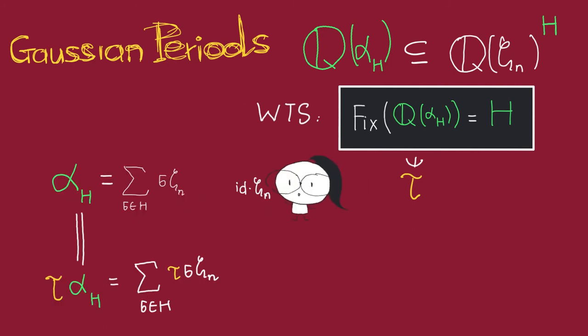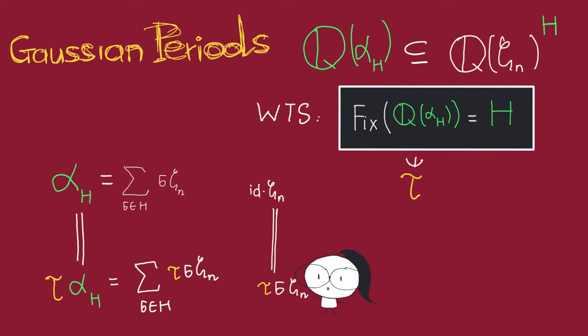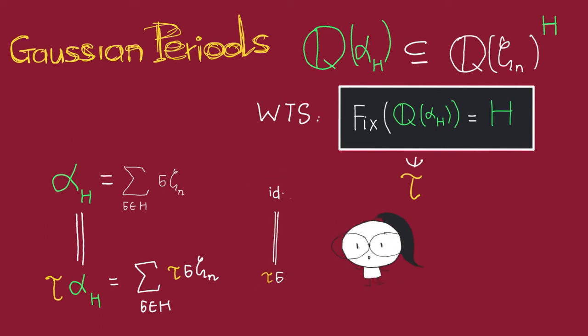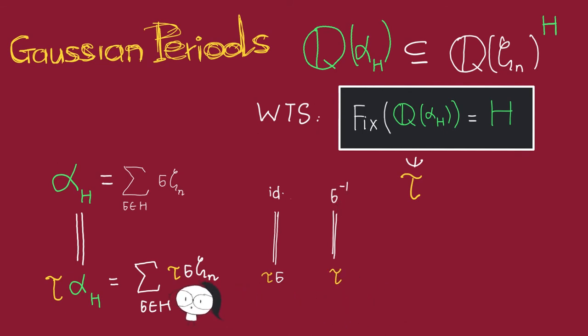In particular, identity times zeta_n is a term up here, so it must equal tau sigma zeta_n for some sigma here. And now because elements of the Galois group are uniquely determined by what they do to this zeta_n, we actually have that these two maps must be equal. In particular, tau must be equal to sigma inverse. But sigma was assumed to be in H. So this means that tau itself must be in H.